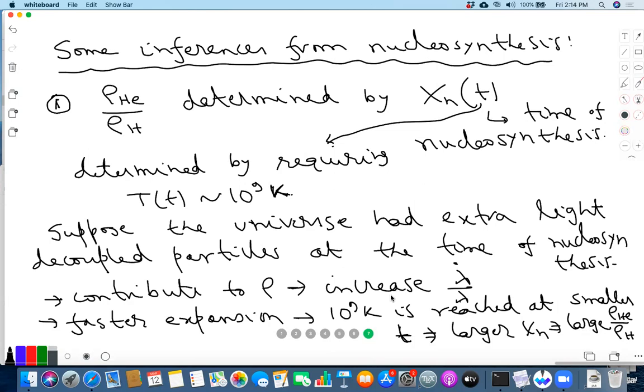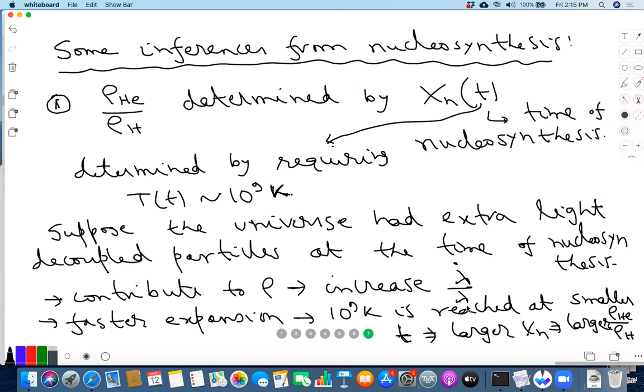So the observed rho He over rho H, right? We saw that this is about what, 23 to 77, right? And this matches quite well with what we observed. And this basically tells us that we don't have much space to play around with. Okay? We cannot simply postulate that there are other light particles, okay, which are decoupled earlier and which are present at the time of Big Bang nucleosynthesis, because if it did happen, okay, they would actually increase the ratio of helium in the universe.